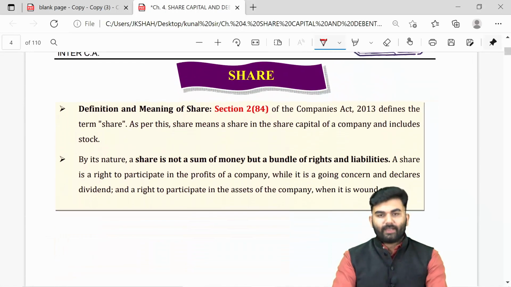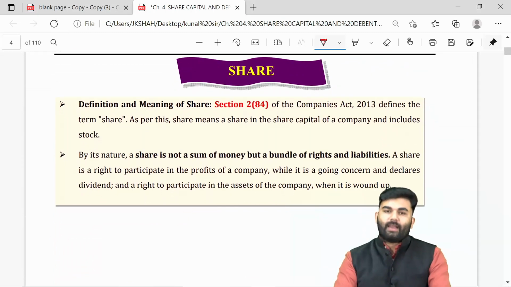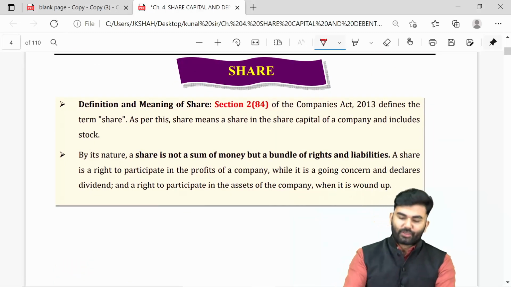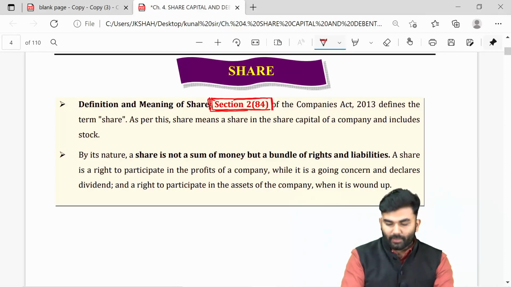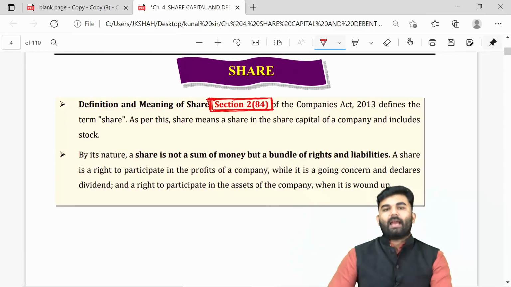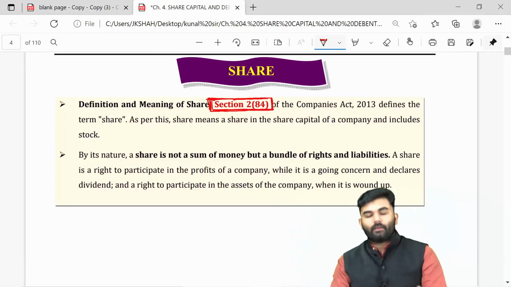Let us move on ahead towards the next part, that is the definition of the word share. The word share has been defined under Section 2, clause 84 of the Companies Act 2013.